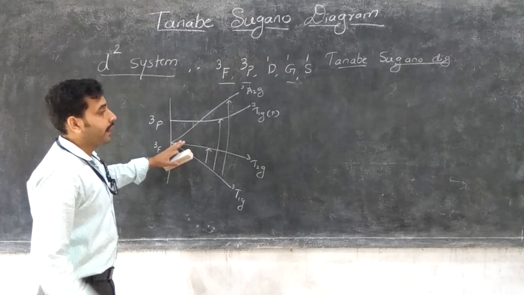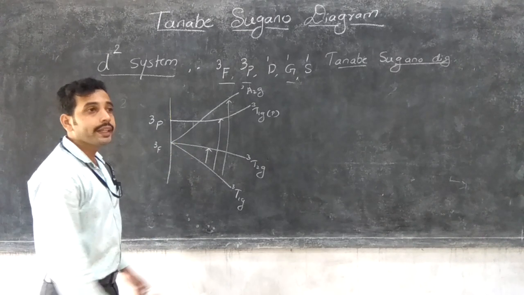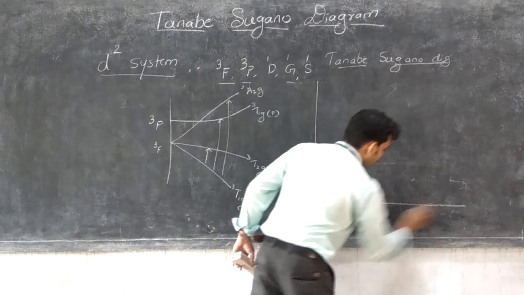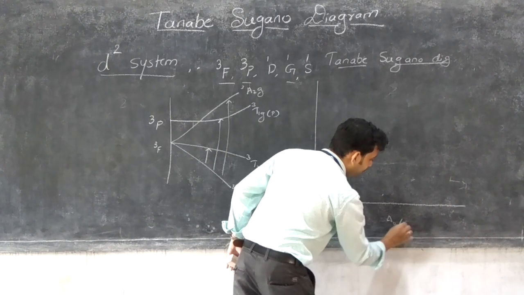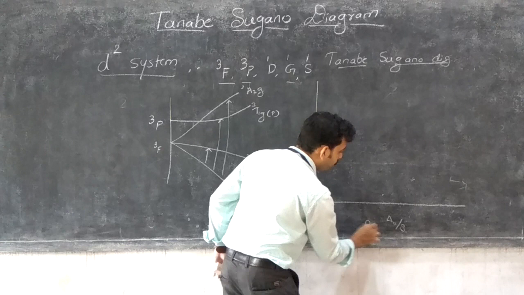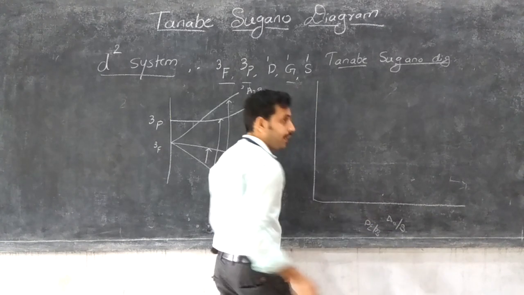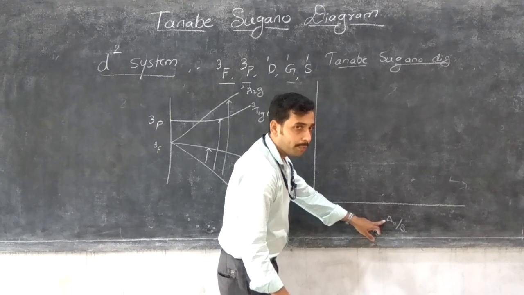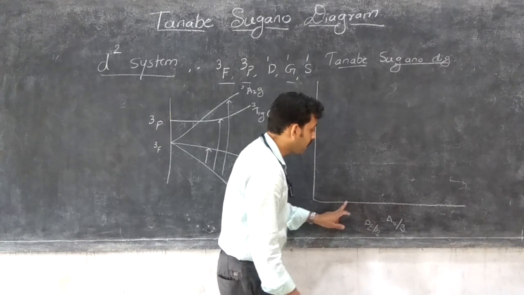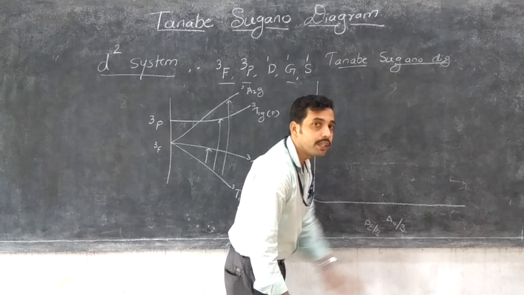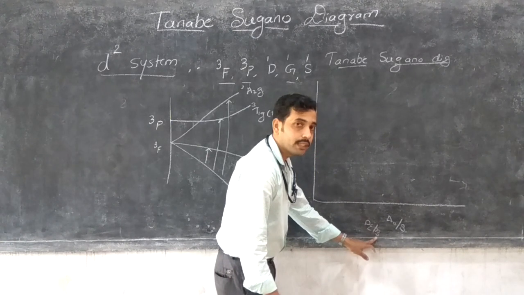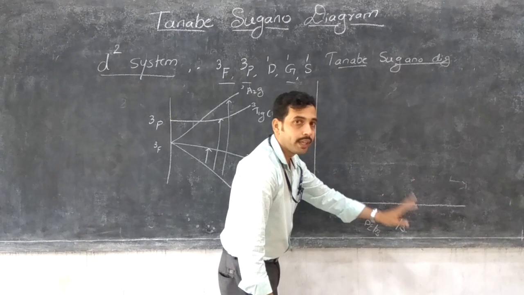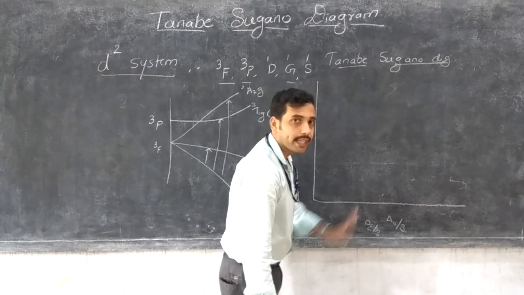Based on the Orgel diagram, we can draw the Tanabe-Sugano diagram by plotting the graph of delta naught by B, also nothing but Dq by B. If delta naught by B is considered, the values are 10, 20, 30, 40, 50. If Dq by B is considered for the x-axis, then 1, 2, 3, 4, 5 explain the values on the x-axis.